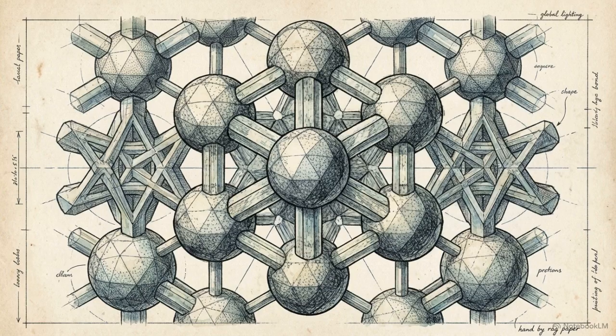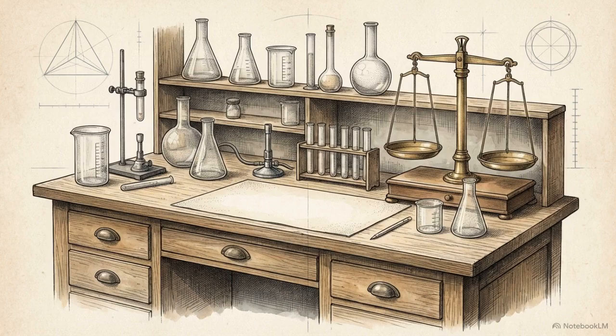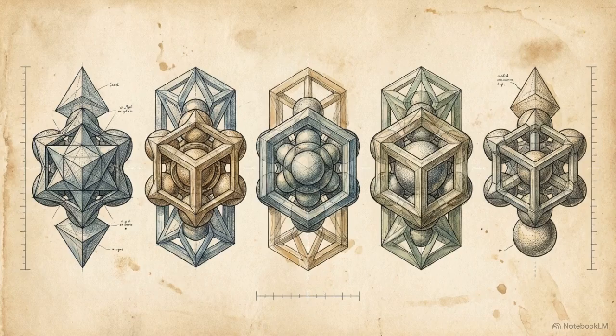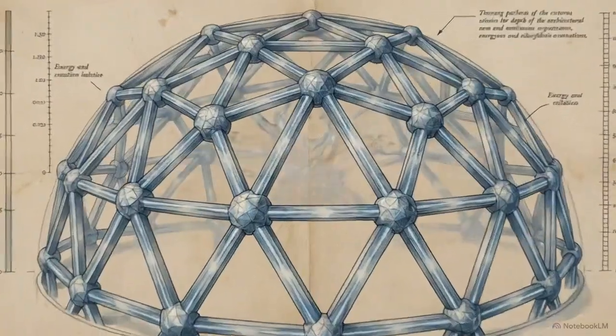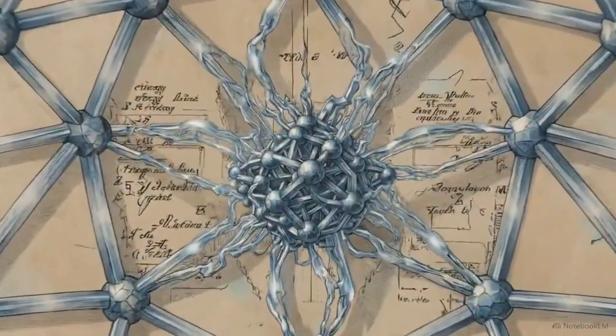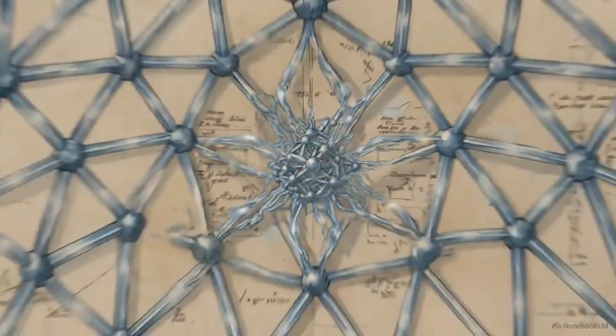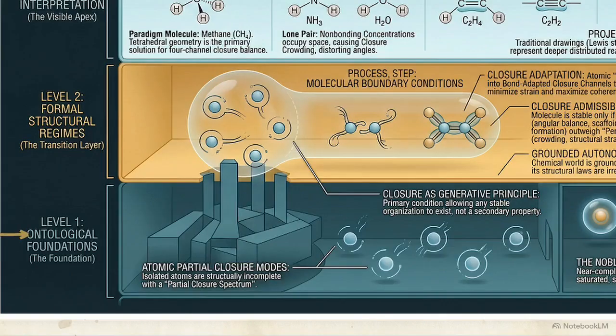We can track this unified grammar across the canonical molecular sequence: methane, ammonia, water, ethene, and benzene. Understanding molecular architecture requires mapping exactly where and how structural closure is achieved, rather than merely assigning labels. The Level 1 foundation of this architecture establishes a new ontological baseline. Isolated atoms are structurally incomplete.